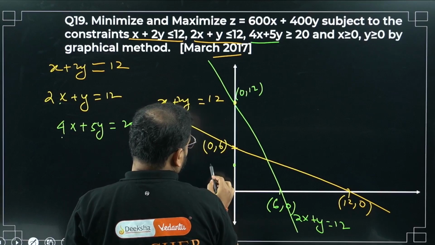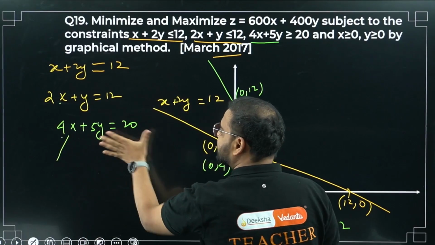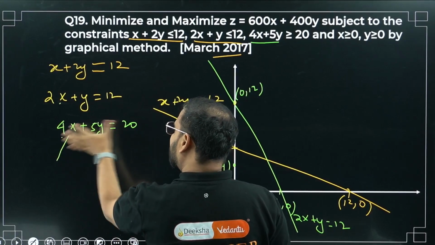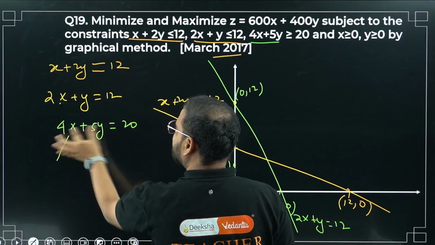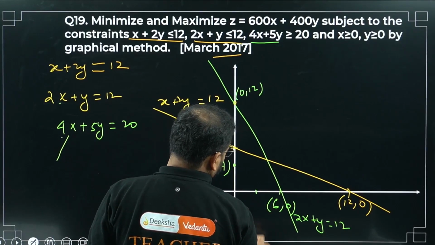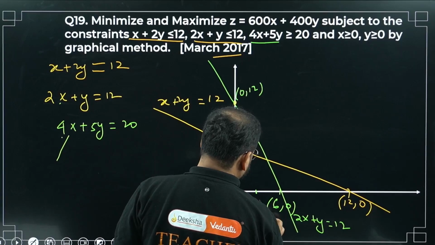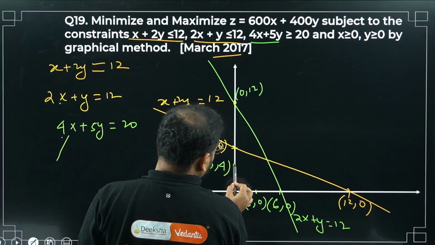When x is 0, y is 4, sir. I'll repeat. X is 0, y is 4, sir. When y is 0, x is 5, sir. Because when y is 0, 4x is 20. So x is 5, sir. Please check. I have x is 5, so 5 comma 0 is somewhere over here. Please check. The line goes like this.